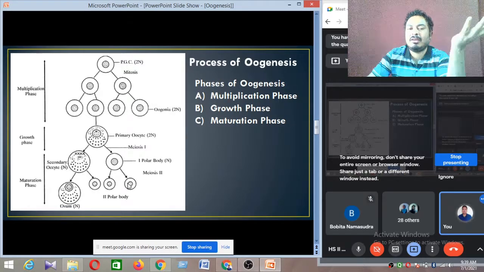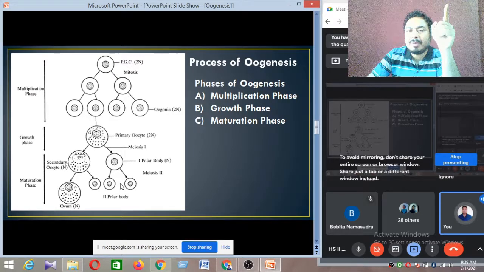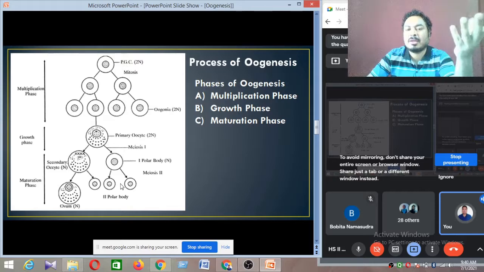They all degenerate and become functionless, because, as you all know, the oogenesis process always develops only one single ovum. They do not produce four ova, whereas in spermatogenesis, every spermatogenesis produces four sperm. After that, they produce four fully developed sperm after the spermatogenesis process. But after the process of oogenesis, they produce only one mature ovum, and they produce three polar bodies.